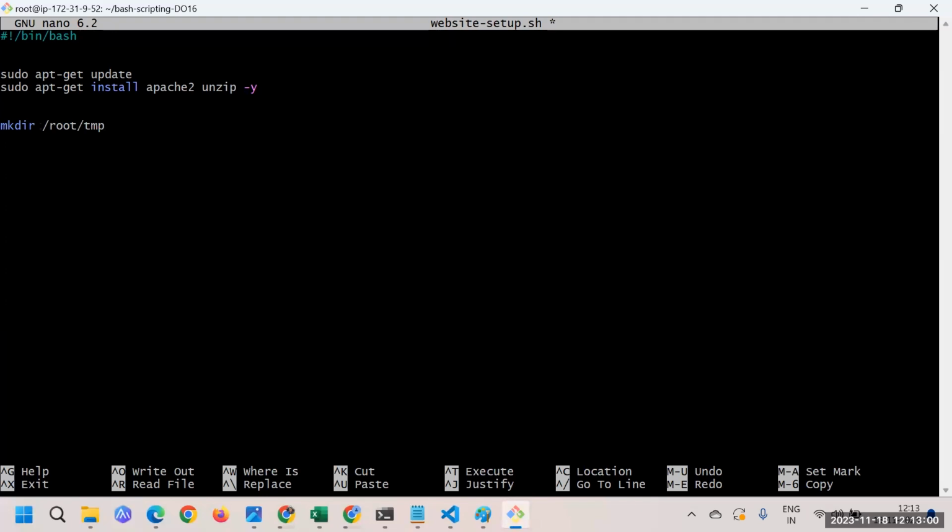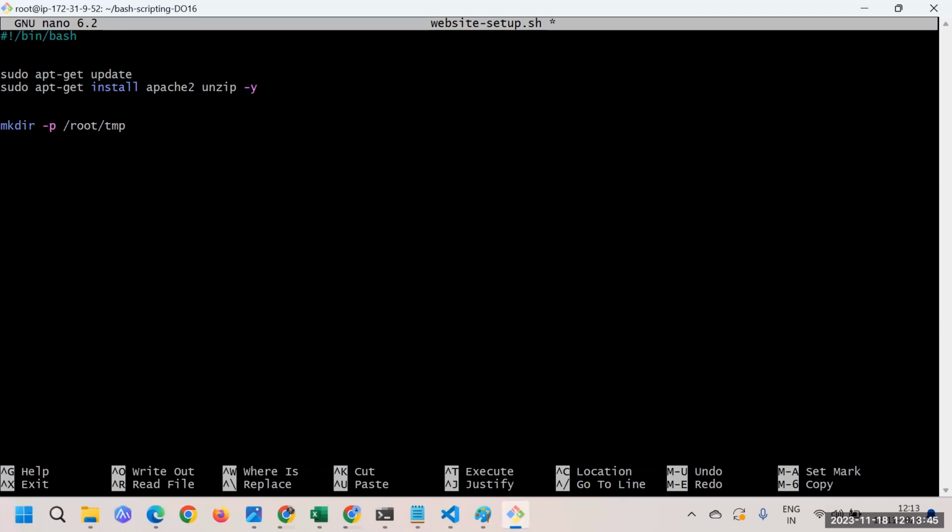Also, let's say we're done with the execution of this particular command. Now this directory does exist. Next time, if I come here and try to run this script one more time, what will happen? It will throw an error saying that this particular directory exists. So what I can use is the -p option. What is the purpose of this -p? -p is there to tell the mkdir command that if this particular directory, that is /root/tmp, exists, then just leave it as it is.